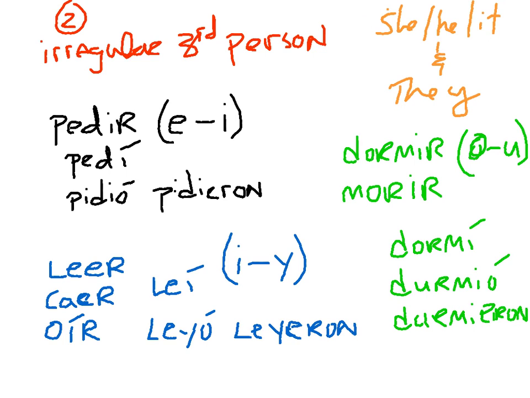The first type of verbs are what we call e to i's, which simply means that the e in the word spell changes to an i. And the classic example is the verb pedir. To say I asked for, it's totally regular, pedí. But to say he asked for or they asked for, the e changes to an i, hence pidió and pidieron, not pedió or pedieron. That's the area where they're always irregular.